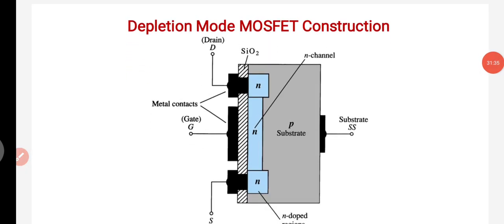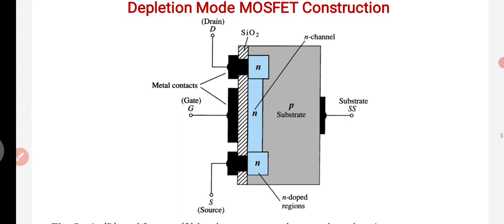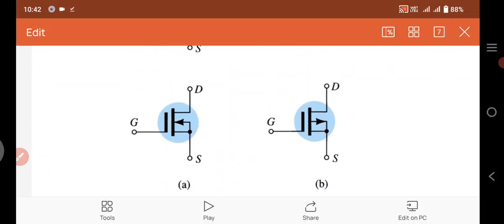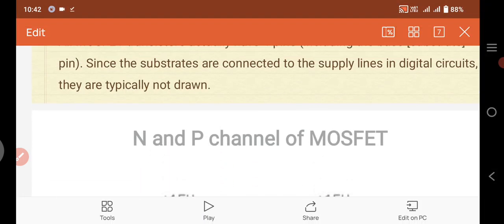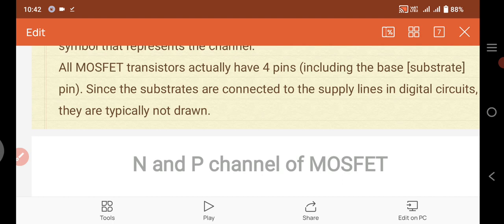Now, for this depletion mode MOSFET, we will go for the construction and working in the next class. Before that, let us see the difference between JFET and MOSFET. JFET is a junction field effect transistor and MOSFET is a metal oxide semiconductor field effect transistor. The characteristics of JFET and MOSFET are almost similar, but due to some additional characteristics, the MOSFET is more familiar than the JFET.